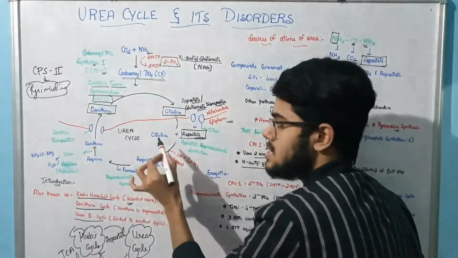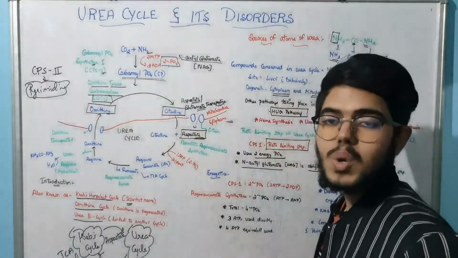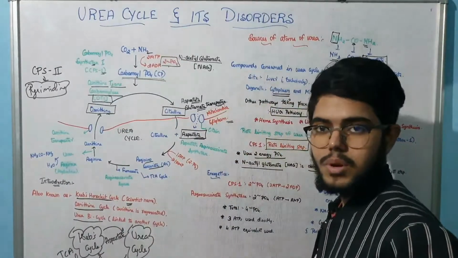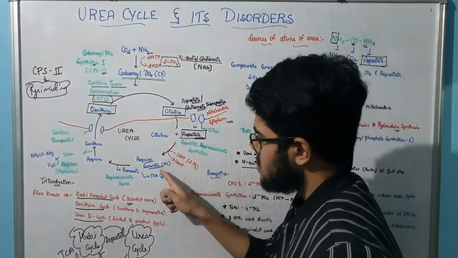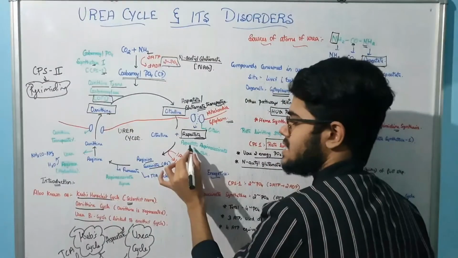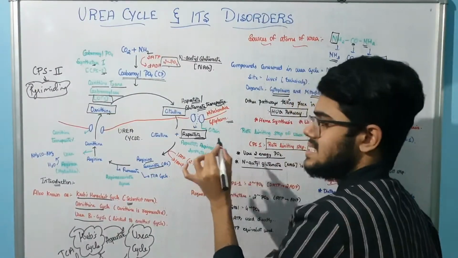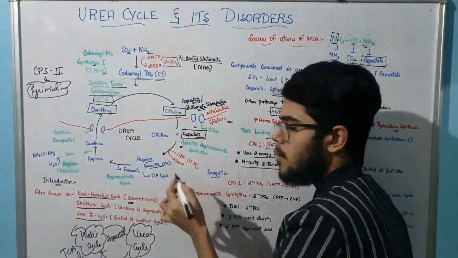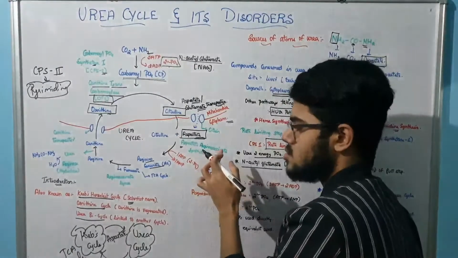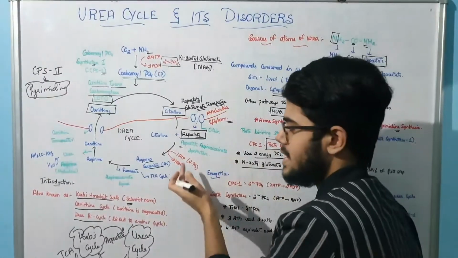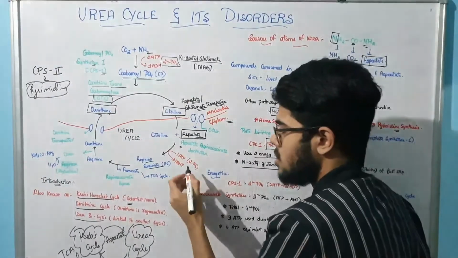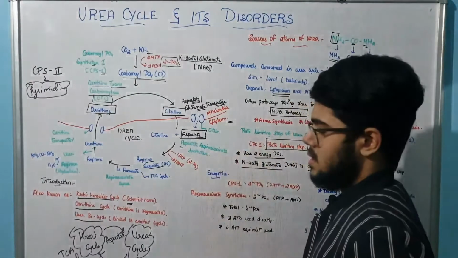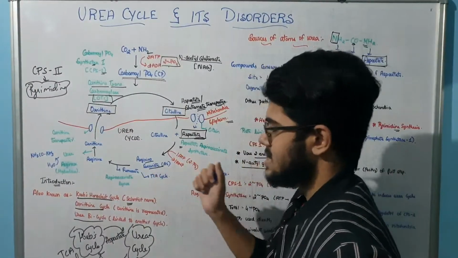Now what I said, citrulline plus aspartate is going to give us a compound called arginosuccinate. Now when arginosuccinate forms, what is the enzyme, sir? Arginosuccinate synthetase. So we got here aspartate, so write here aspartate. What is the compound formed? Arginosuccinate, so write the arginosuccinate synthetase, formation of ATP. How many phosphate bonds? 2 phosphate bonds, 2 energy bonds. Very simple, right? Now we got the compound arginosuccinate.